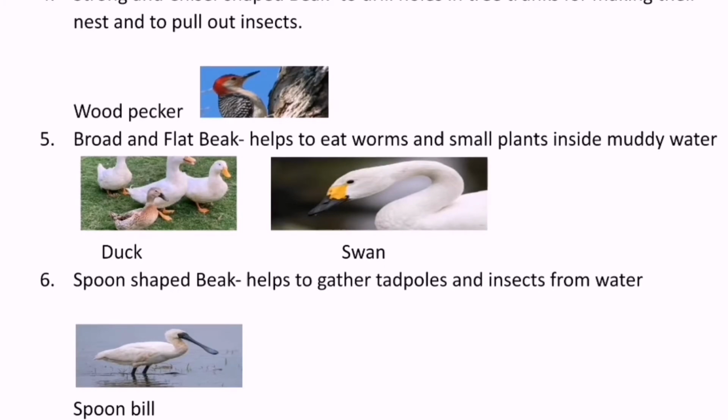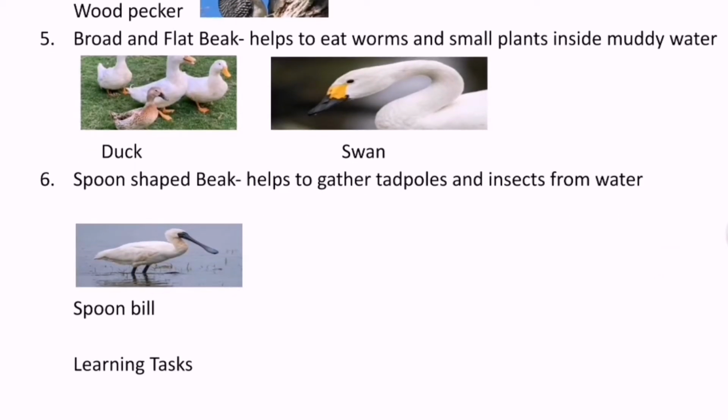Fifth one, broad and flat beak. Helps to eat worms and small plants inside muddy water. For example, duck and swan. Next is spoon-shaped beak. Helps to gather tadpoles and insects from water. For example, spoonbill.